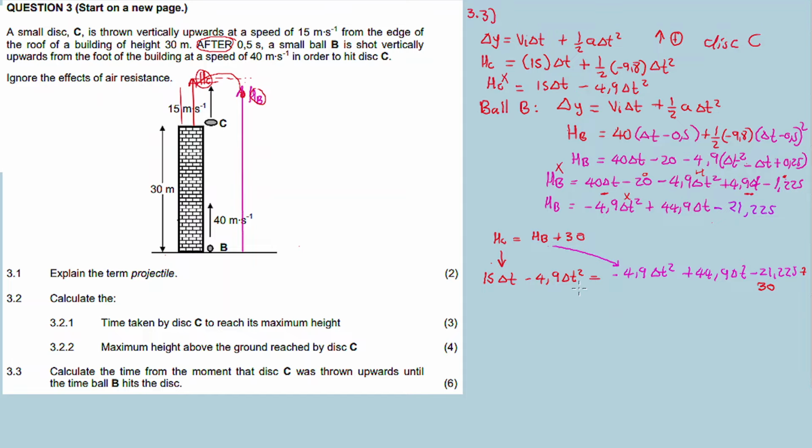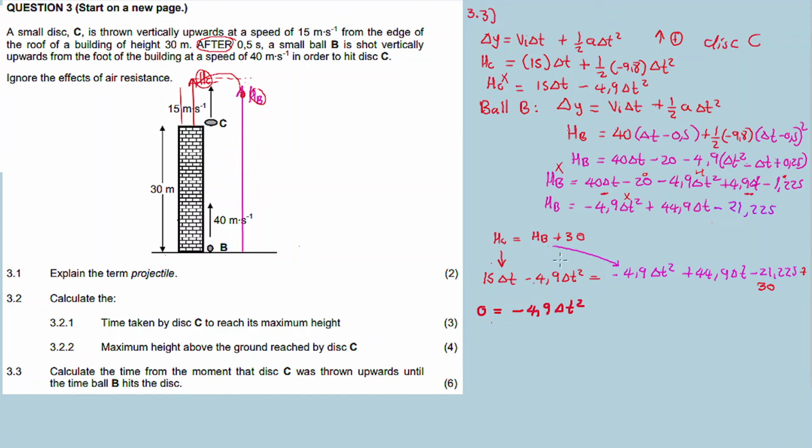Now check again, because of the delta t squared, I think I should increase the size of this pen. I think we set it equal to 0, you transpose everything to the right hand side. Because there's a delta t squared, this is a quadratic equation, so it's minus 4.9 delta t squared.